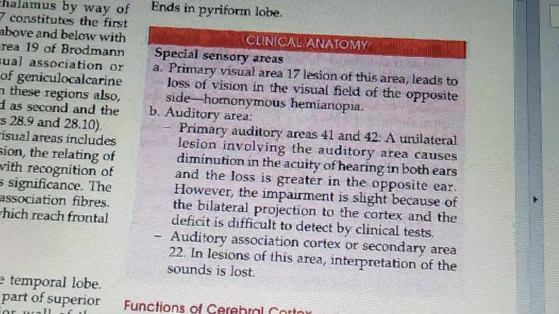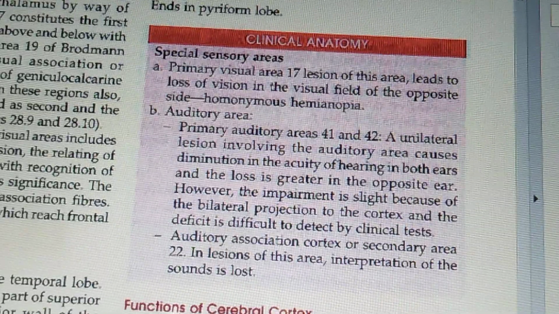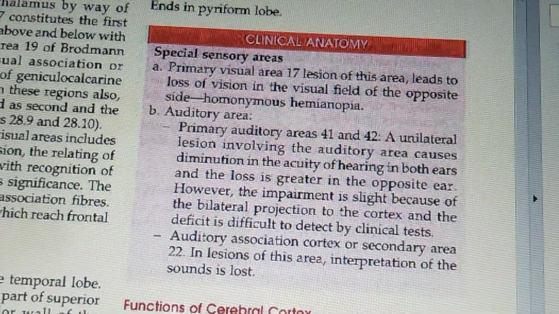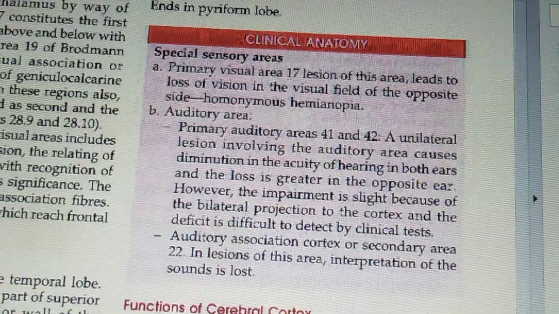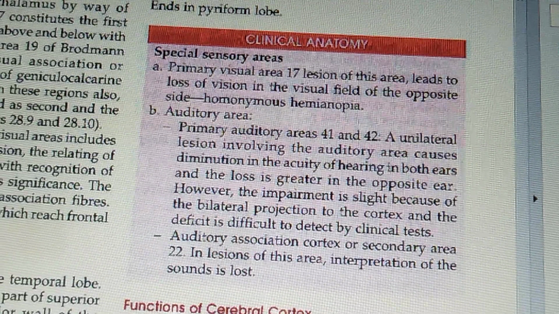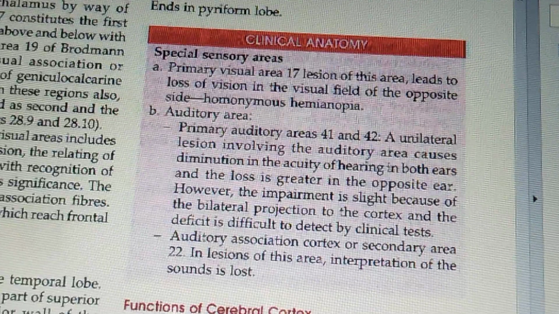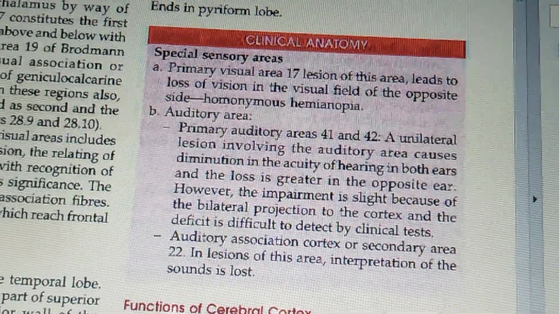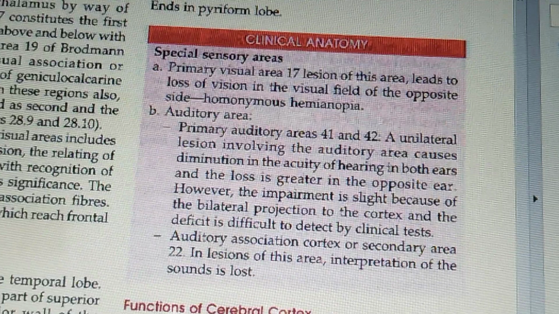If there is a lesion to the primary visual area, Brodmann's area 17, it will lead to the loss of vision in the visual field of the opposite side, again contralateral. This condition is called homonymous hemianopia.